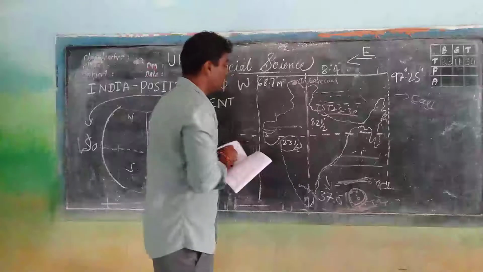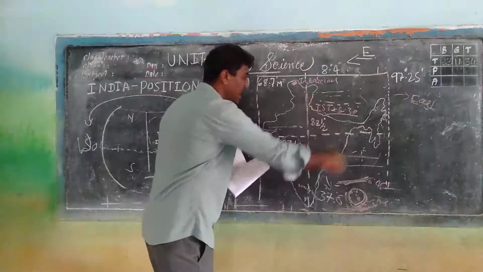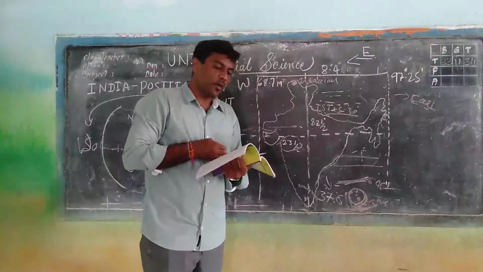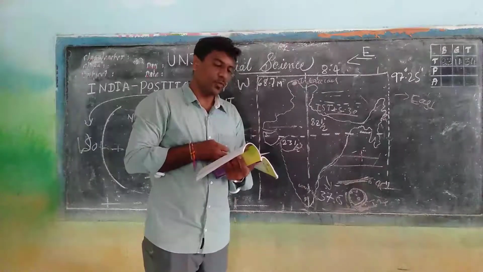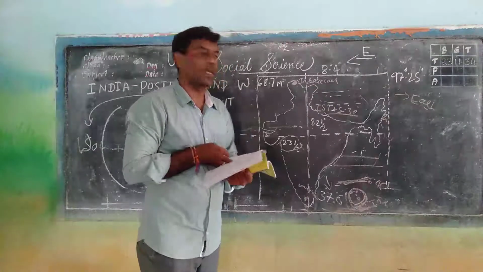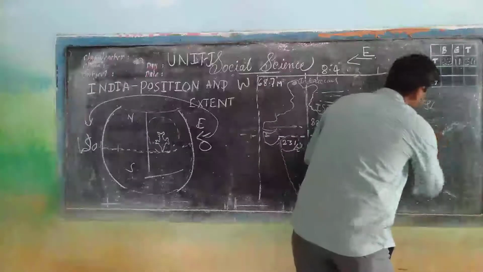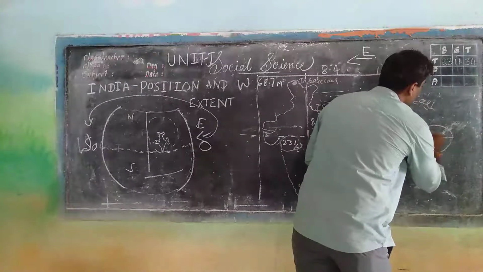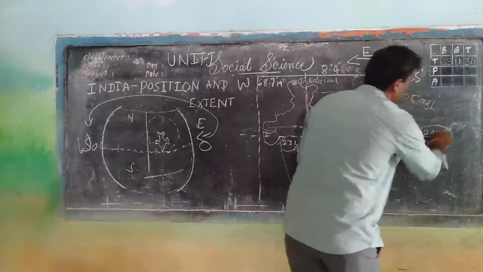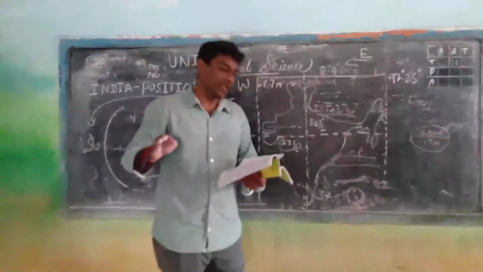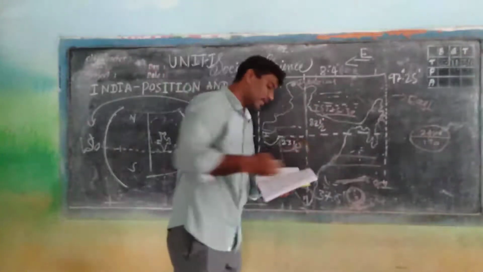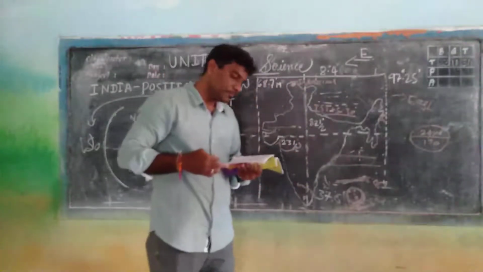It means it's a land area. It accounts for only 2.42% of the world's total area. This is the globe. If this is 100%, India contributes 2.4% of the land area in the world, right?